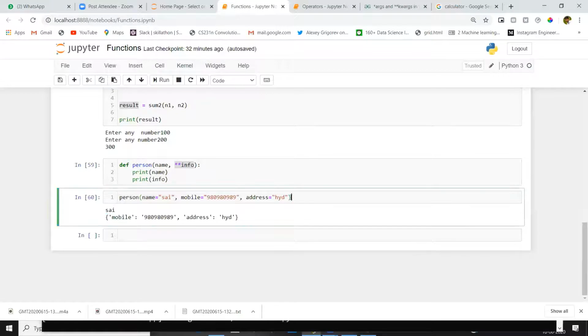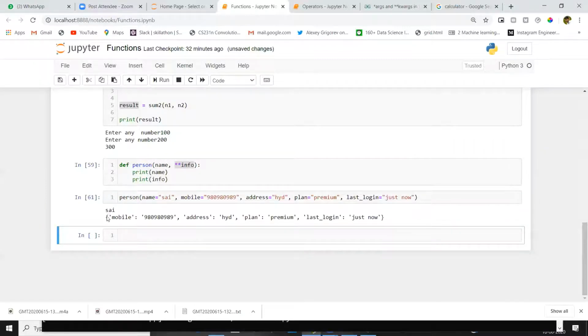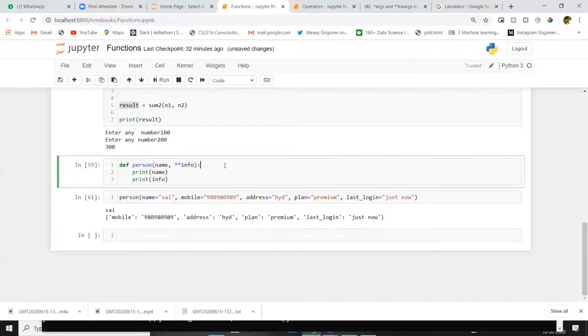Suppose I want to pass two more keyword arguments here. Those are plan. Suppose you are selling plans or subscriptions like Amazon or Netflix. You want to store user plan information, premium. You want to take last login also. We will take just now. Inside this info, you will get all keyword arguments.